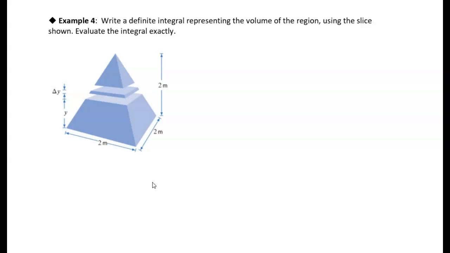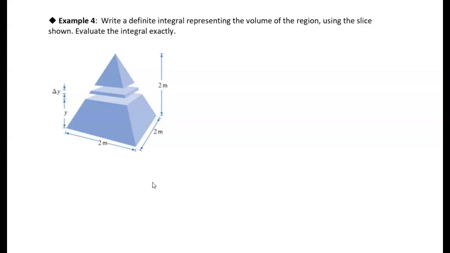One thing I want to do here, in order to find the volume of any given slab, is get an equation for the side of each square, right? It's going to vary as you go up.